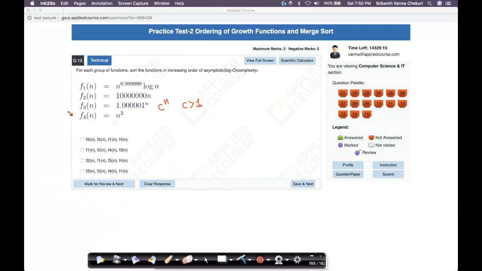Again, go back to the order of functions. F3 grows faster than F4. We know that for sure, because this is an exponential function, while this is a quadratic function. This is a constant, basically order of n. However big this number is, I don't care. This grows slower than n square as n increases. So F2, I know, certainly grows slower than F4. I'm just trying to write the order here.